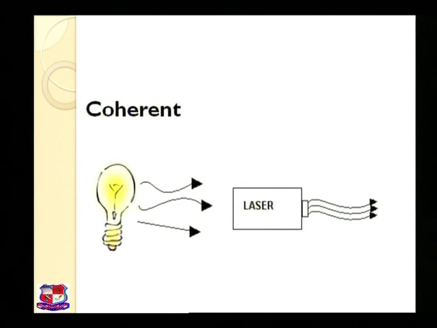In this slide you can see that this is coherence. From a normal light which is scattering, when it is converted to laser, the waves which are coming out through the laser are coherent, having the properties of coherence. That means they are identical in phase and they are traveling in the same direction.